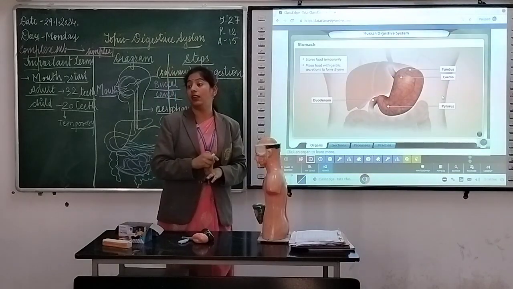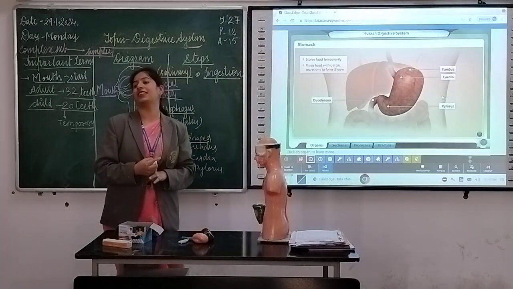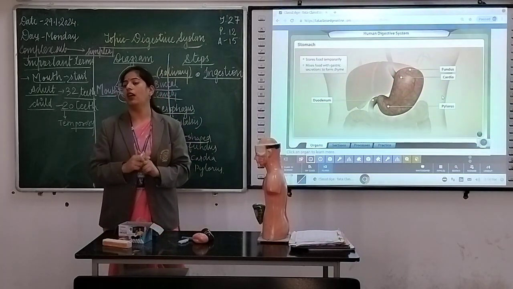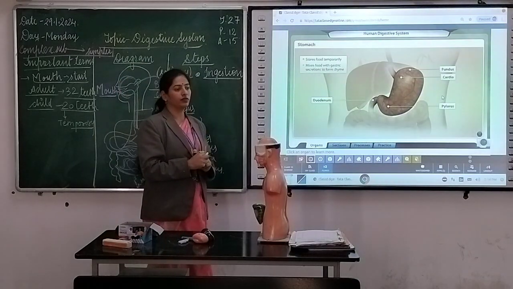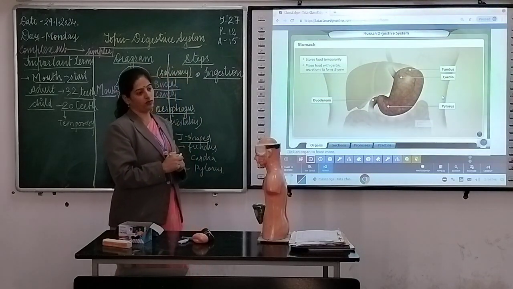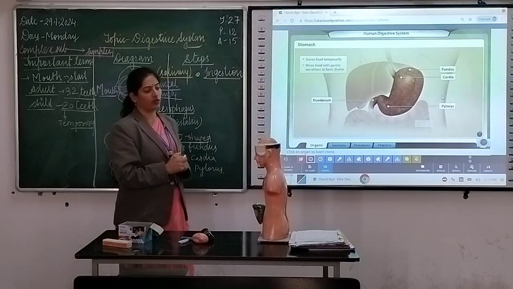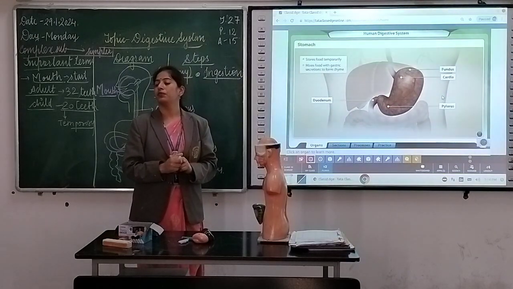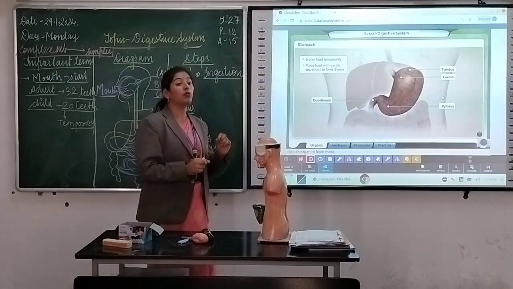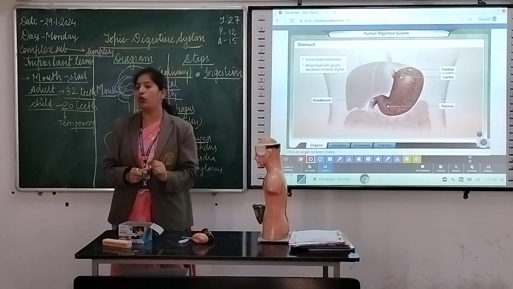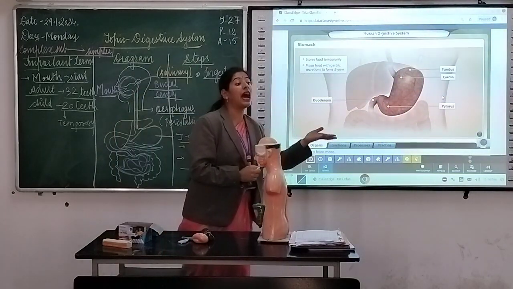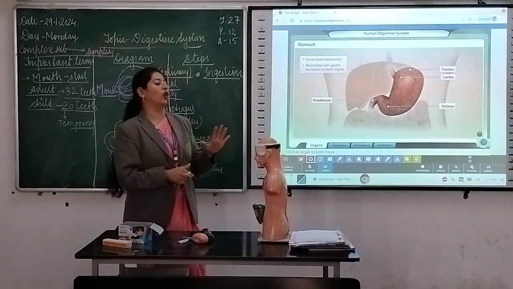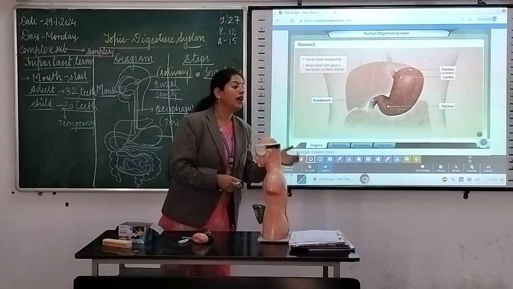Three things we have in the stomach. First, an acid. That acid is known as HCl, hydrochloric acid. Clear? Note down one thing: hydrochloric acid. So there is an acid in our body that is called HCl or hydrochloric acid, which makes the food acidic. So which is the acid present in our body? Hydrochloric acid. It makes our food acidic.